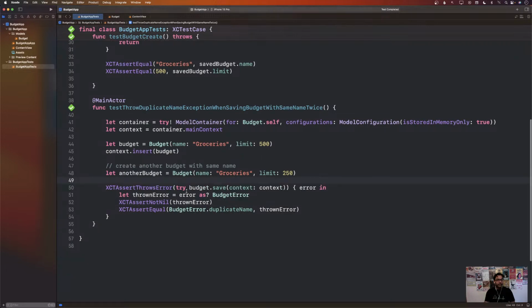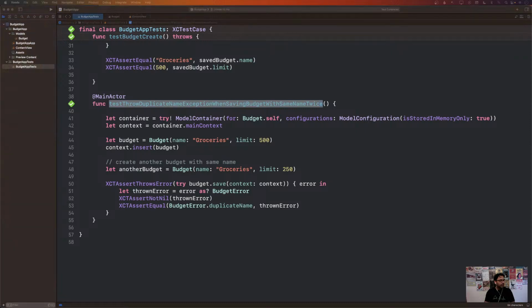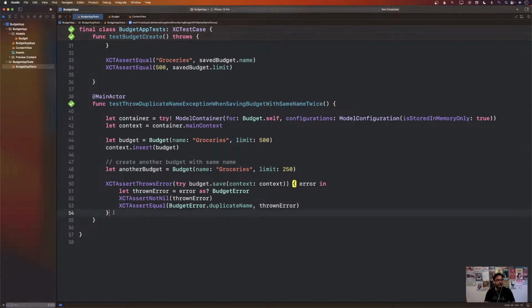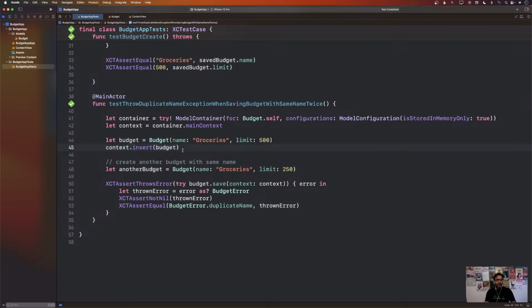So the next test that we can do is, how can we make sure that our test is calculating the budget expense total? Like whenever you are buying groceries, grocery is just a category, right? You will be adding some actual groceries like bread, milk, butter, cookies, things like that.